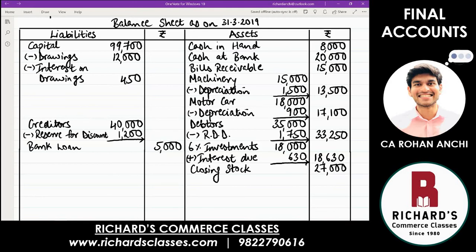Deduct, and what is the amount in the outer column? 38,800. The meaning of that is, in future, instead of paying 40,000, since they gave a discount, you will pay only 38,800.